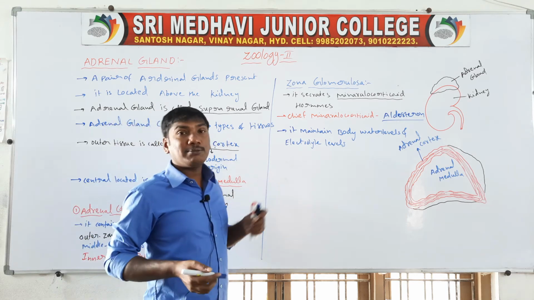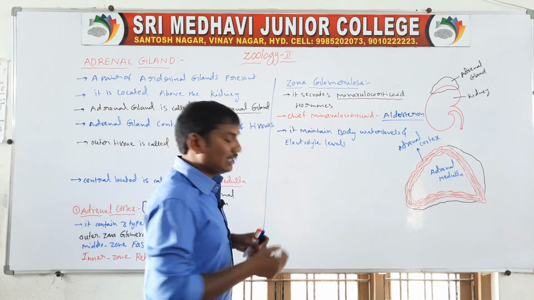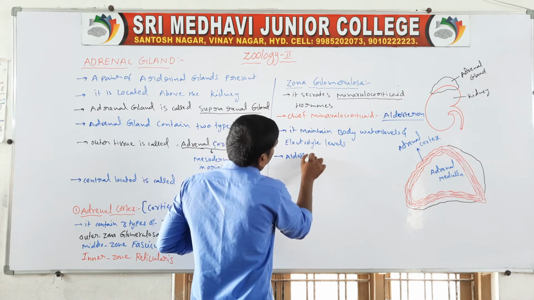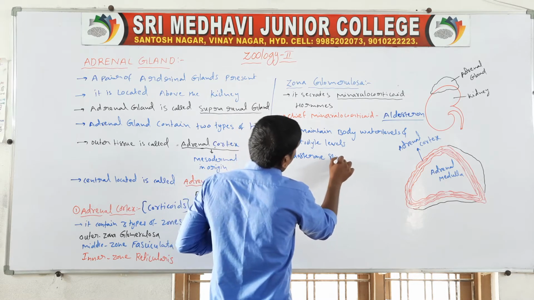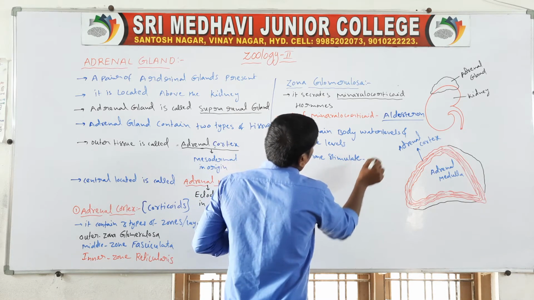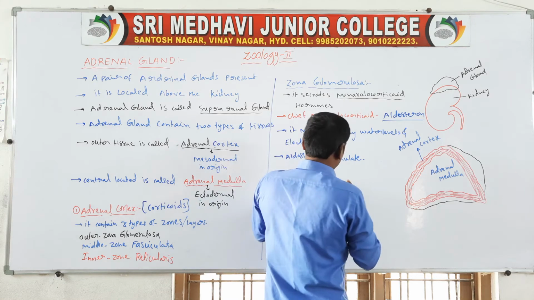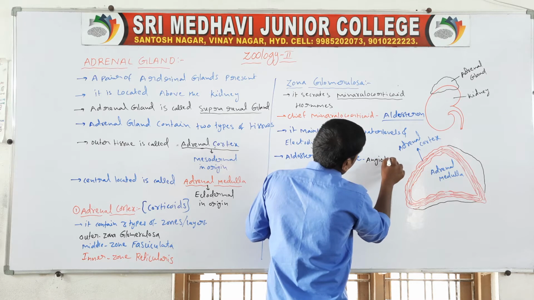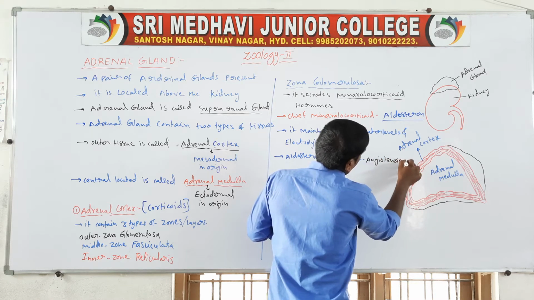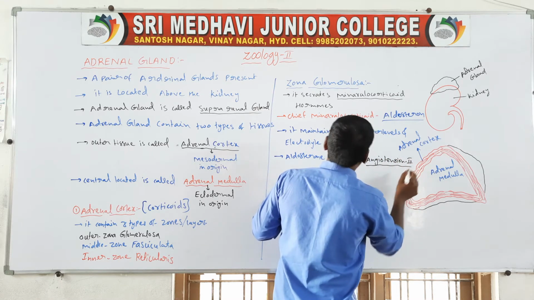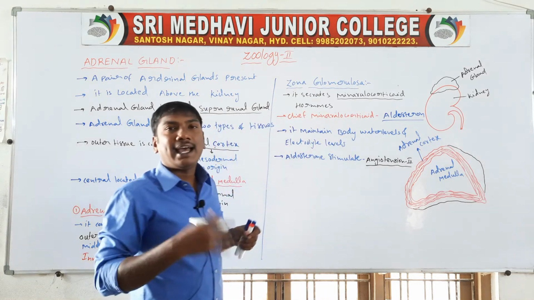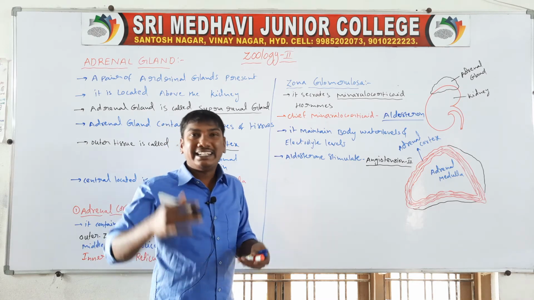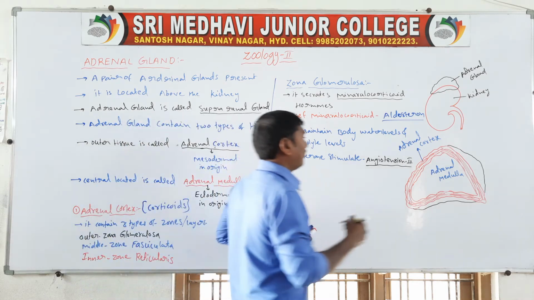Aldosterone stimulates another hormone, angiotensin II. The main function of angiotensin II is to increase blood pressure.